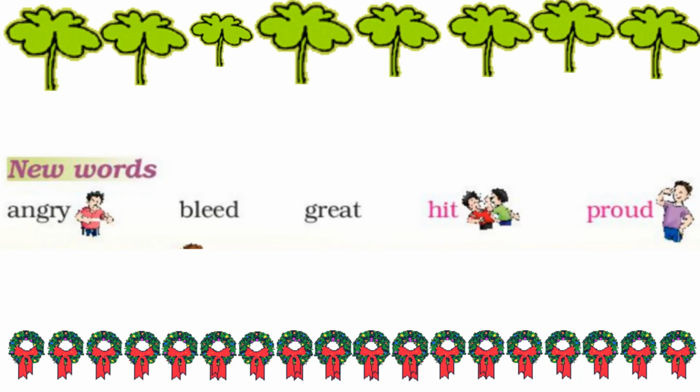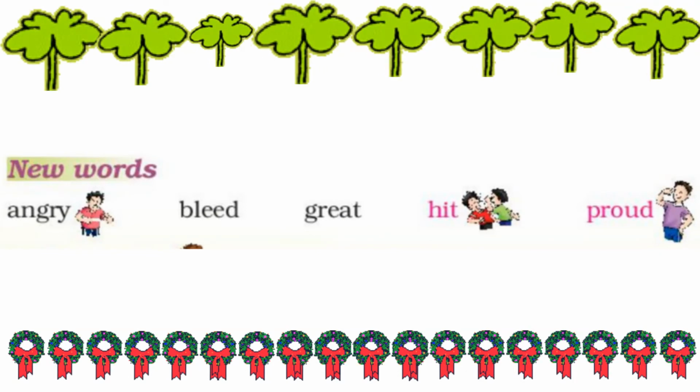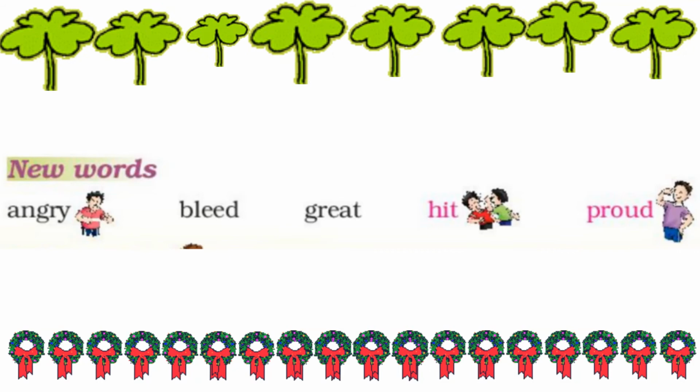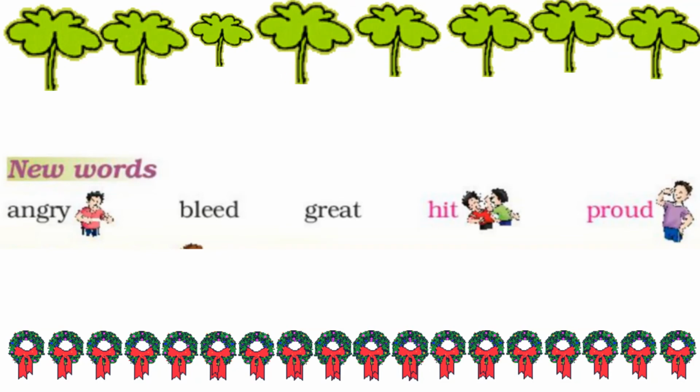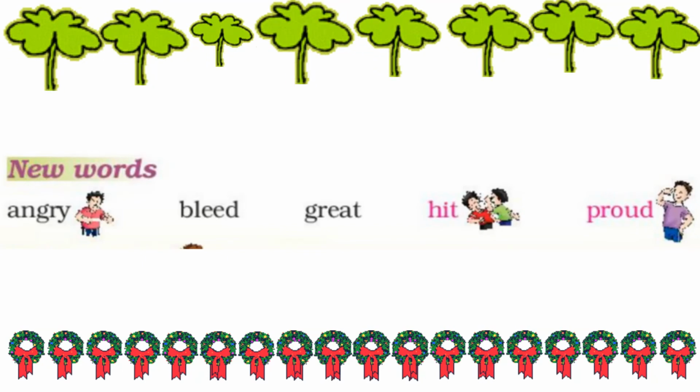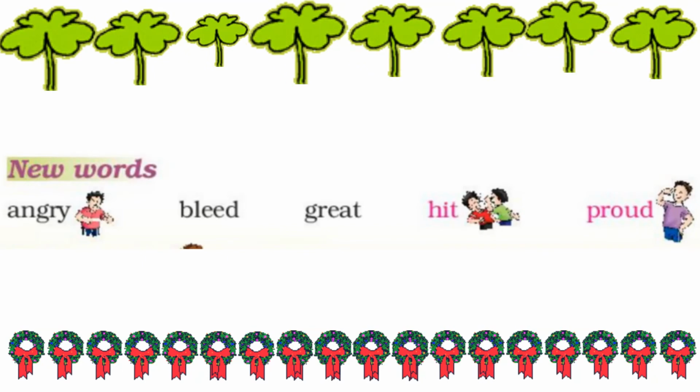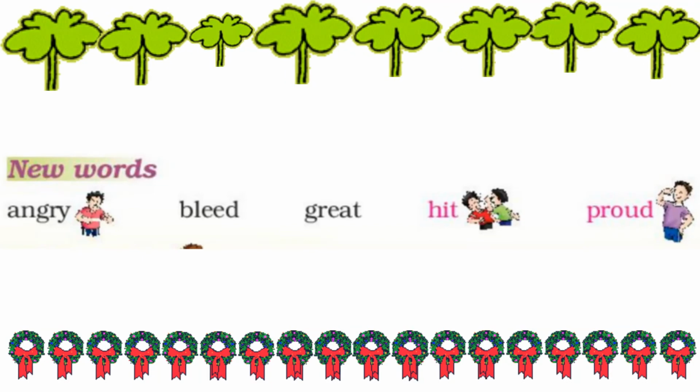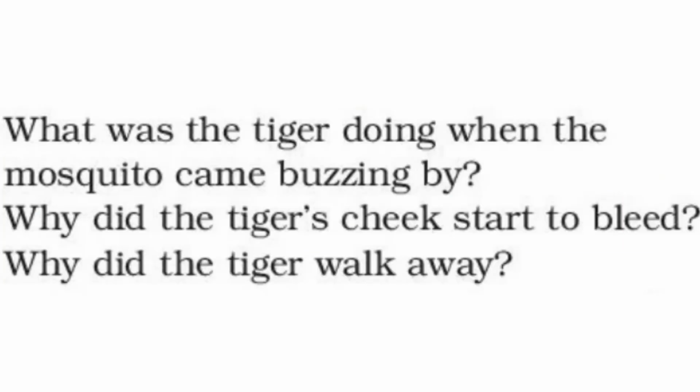Okay, let's read some words. Angry, gussa. Bleed, bleed is the flow of blood. Great, great means excellent, very well. Hit is attacked or struck by someone. Proud, proud is ghamandi, garv.